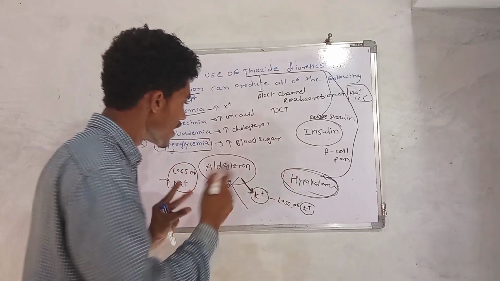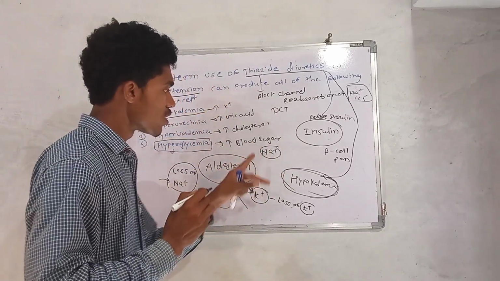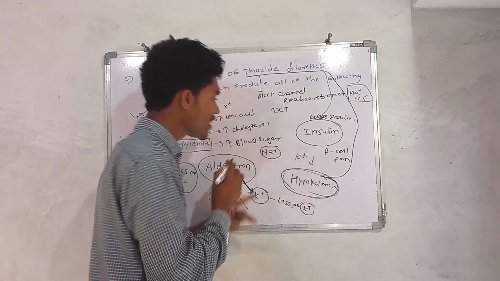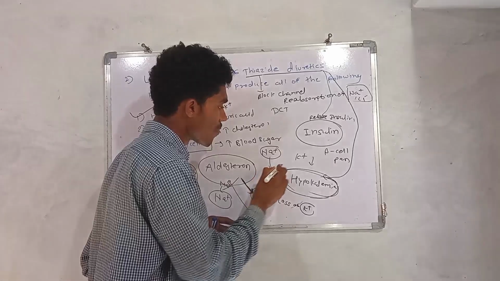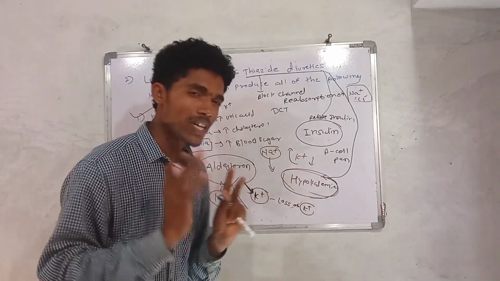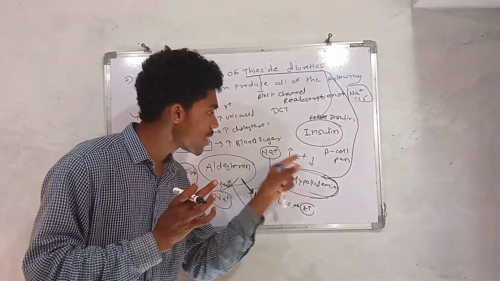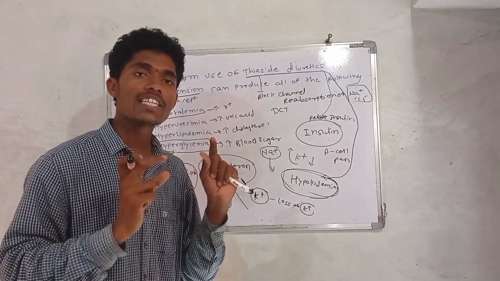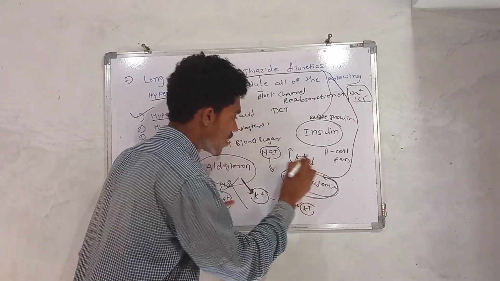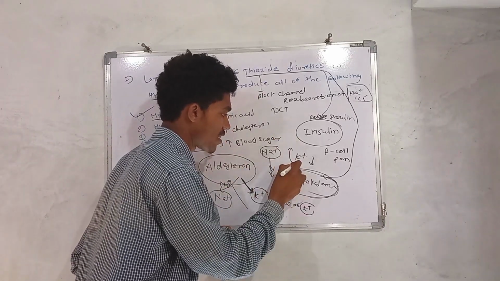How does it maintain? If sodium increases and potassium depletes, it releases sodium, loss of sodium, and reabsorbs potassium. When potassium depletion happens, it exchanges sodium with the potassium.